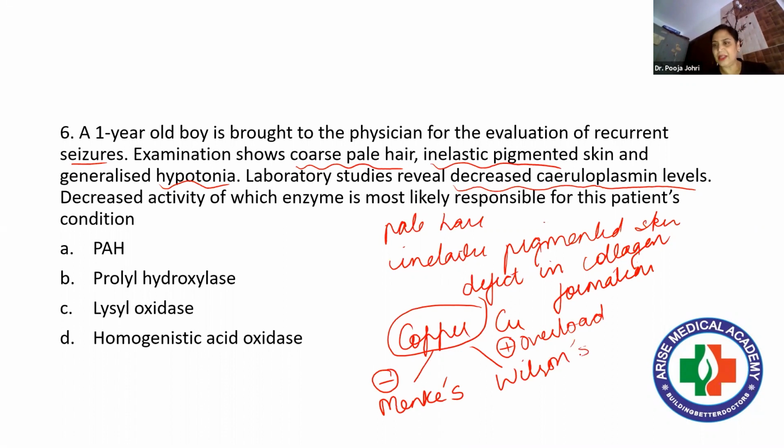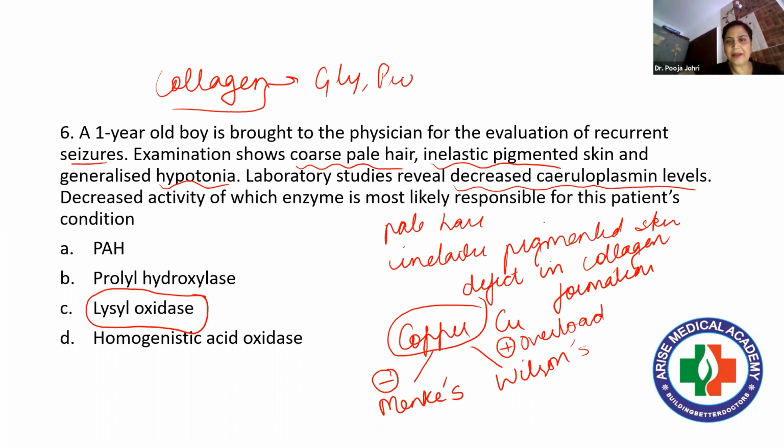This is in general. Now here the case is what? Simply decreased ceruloplasmin levels are there. So there is a defect in collagen formation. If we look at all the 4 enzymes, the most appropriate enzyme for this will be lysyl oxidase. Because if we see the formation of collagen, collagen has 3 repeats: glycine, proline, and lysine. Right? And these proline and lysine are present in their hydroxylated forms also.